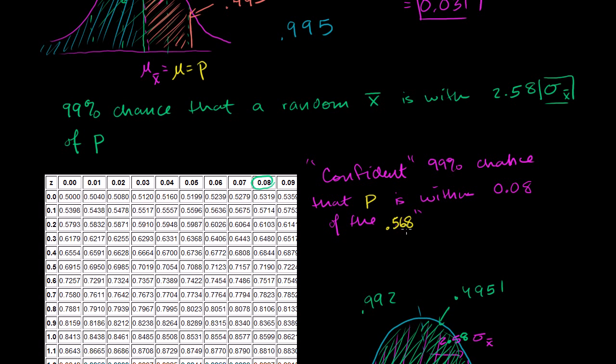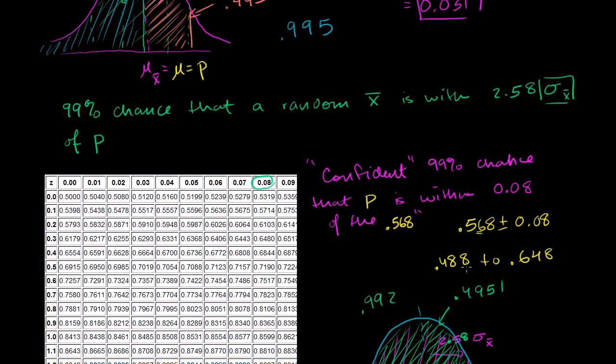So what would be our confidence interval? It would be 0.568 plus or minus 0.08. And what would that be? If you add 0.08 to this right over here, at the upper end, you're going to have 0.648. And at the lower end of our range, if we subtract 0.08 from this, we get 0.488.